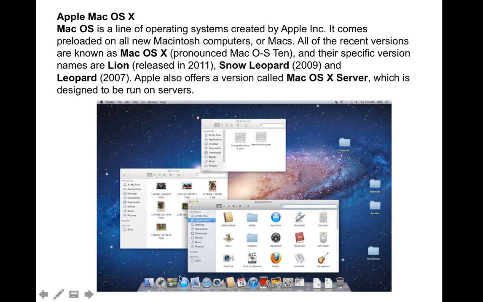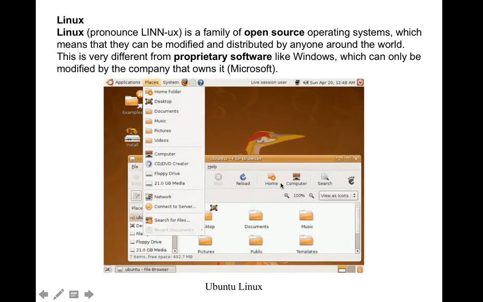Okay, this one is also like the old version for Mac computers. Yes, but nowadays mostly all the students and people use Mac version 10.5 or later. This one is just like the old version. Some people don't use that version now. Okay, this one is a kind of Linux.